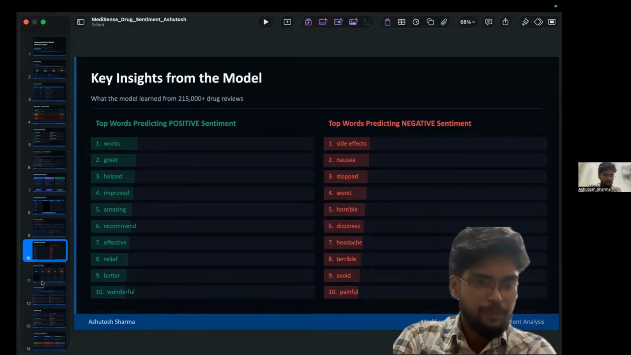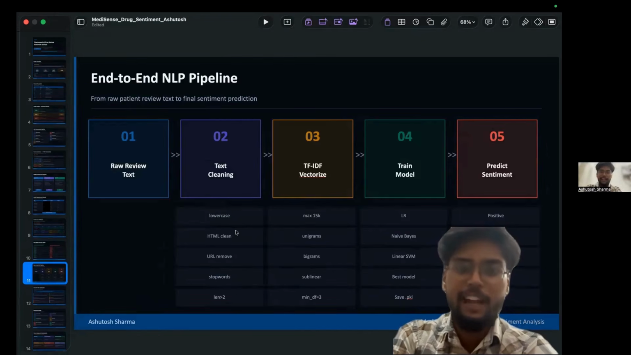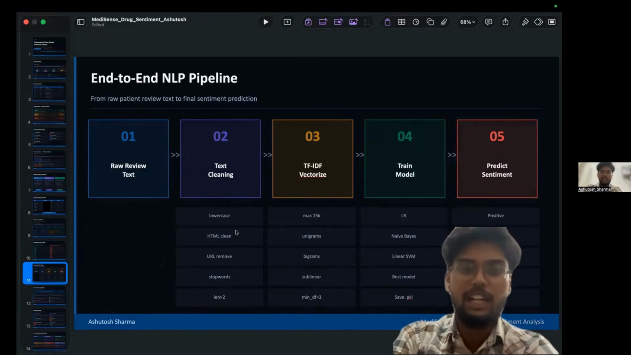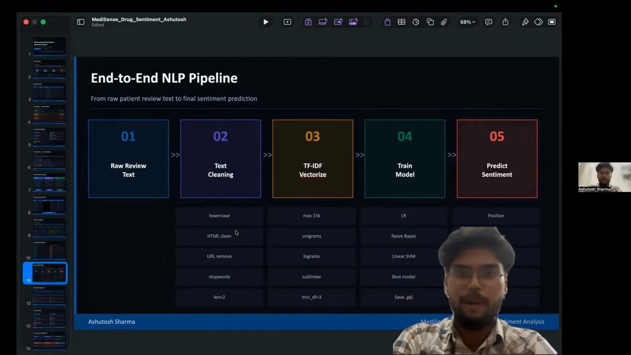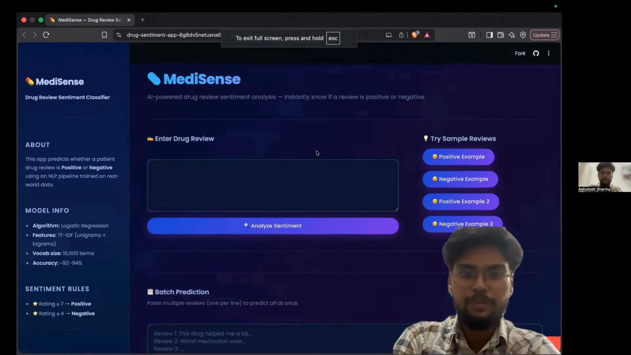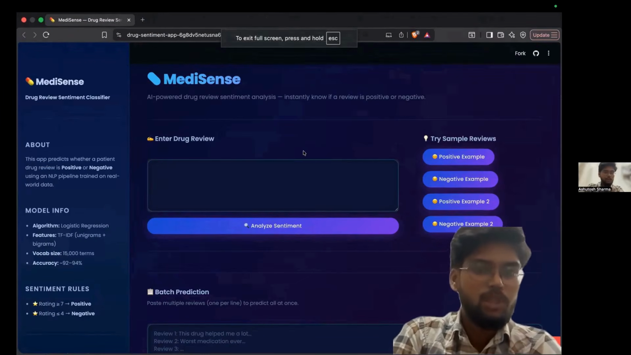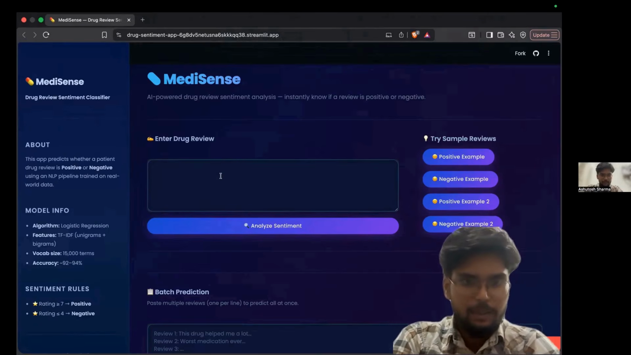Then we see the end-to-end pipeline. First raw reviews, then the cleaning part, then TF-IDF vectorization, then the machine learning model, then prediction, then positive or negative output. Now we will see the website part. Sidebar shows project overview, algorithm, vocabulary size, and accuracy. We will see the single prediction.